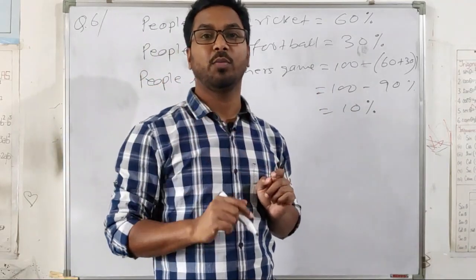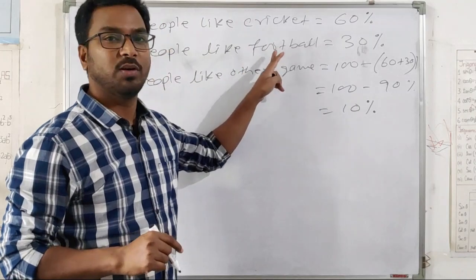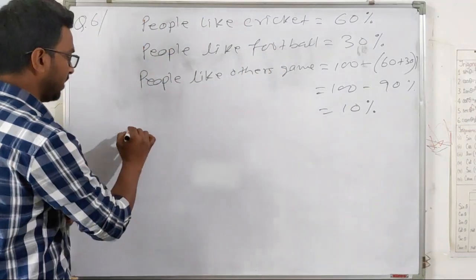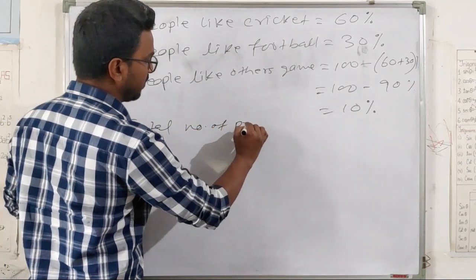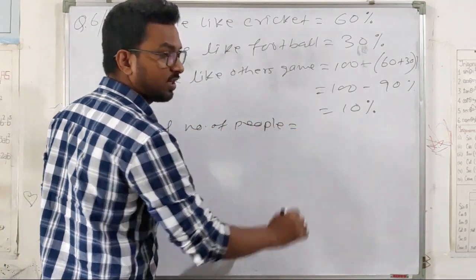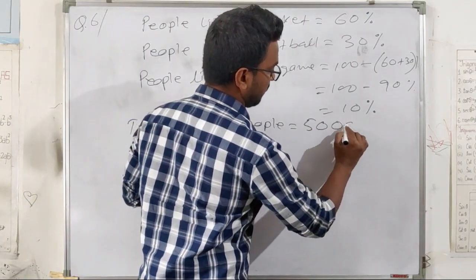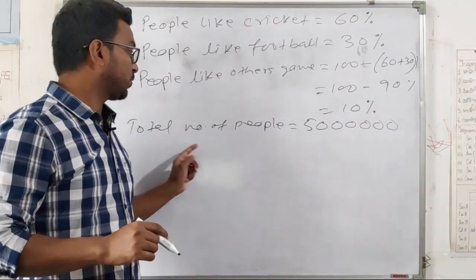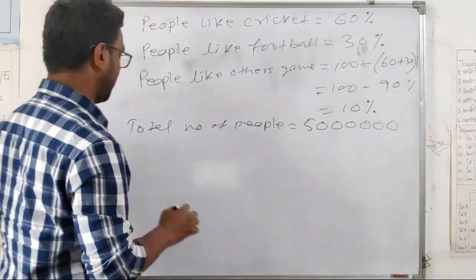Okay, so we'll find one by one how many people like cricket, how many like football and other games. The total number of people is given as 50 lakh. So you have to find the number of people who like cricket.